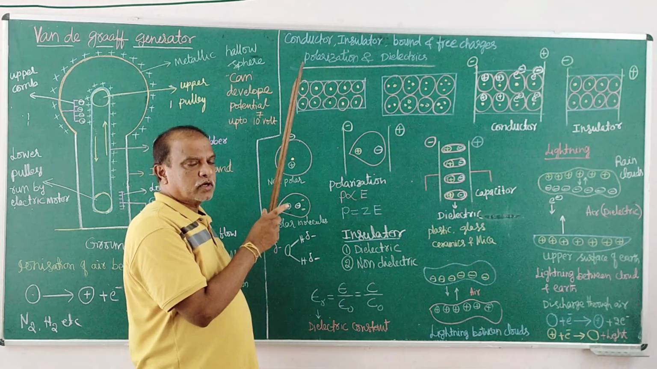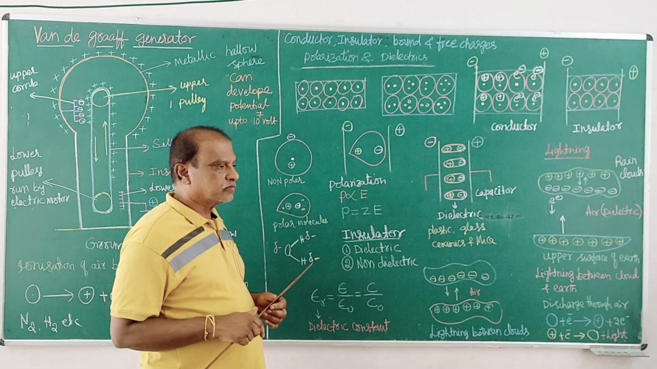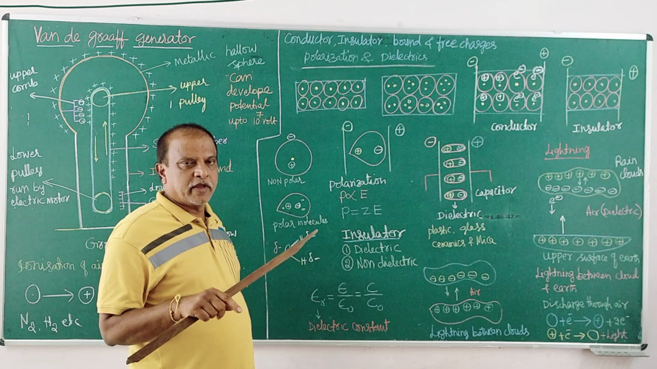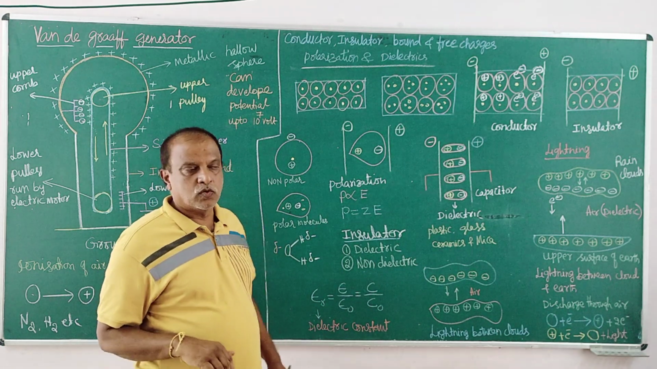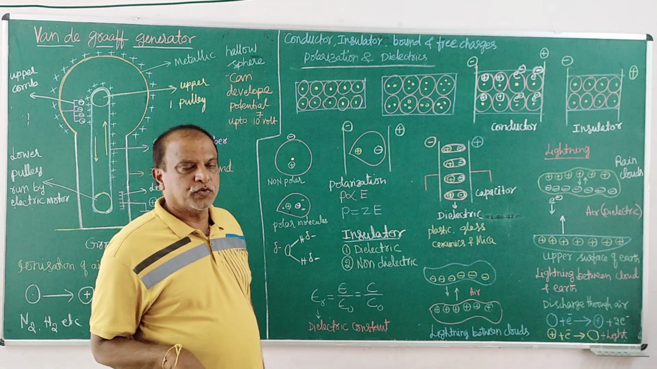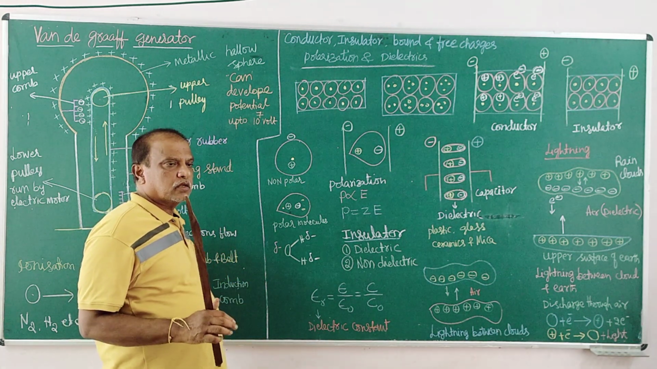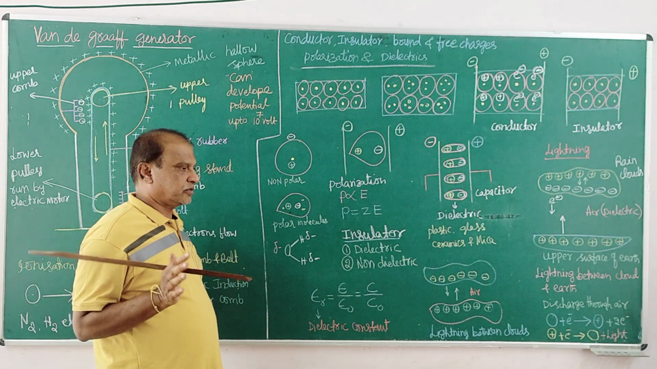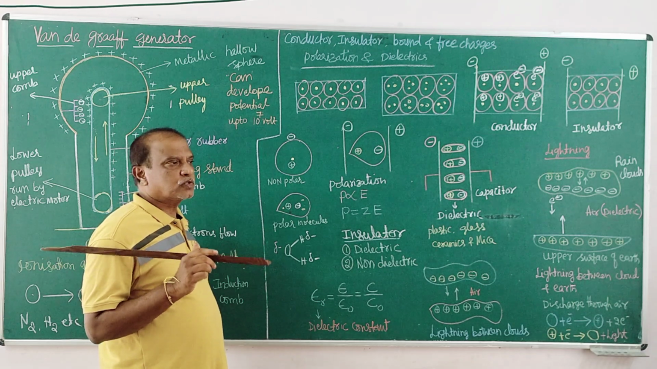The nucleus contains protons and neutrons. Both of them are mass particles, whose mass is equal to 1 AMU. The mass of each proton or neutron is equal to 1 atomic mass unit. The proton carries positive charge, and the neutron carries no charge. The charge we call unit charge, +1.